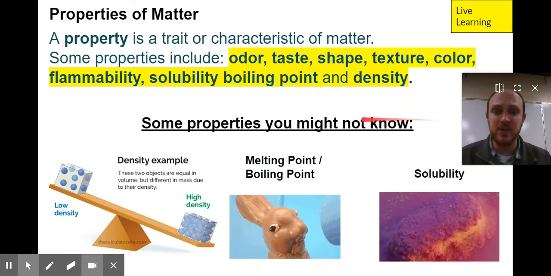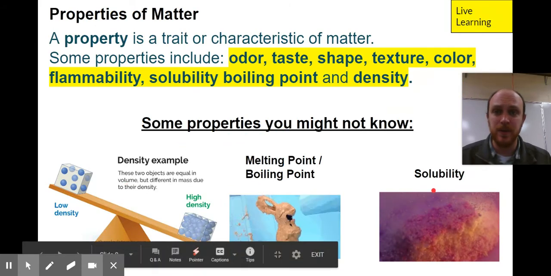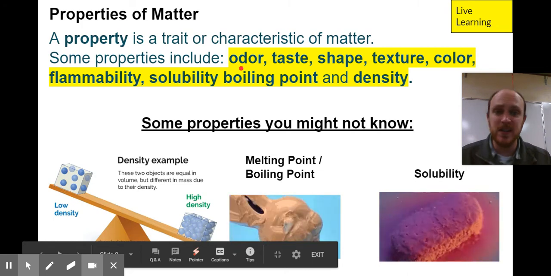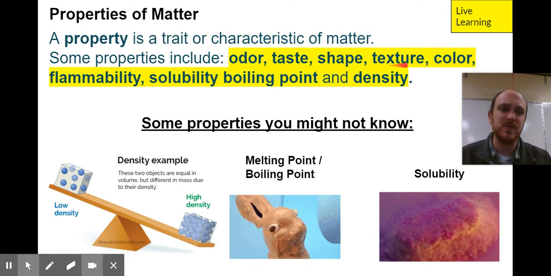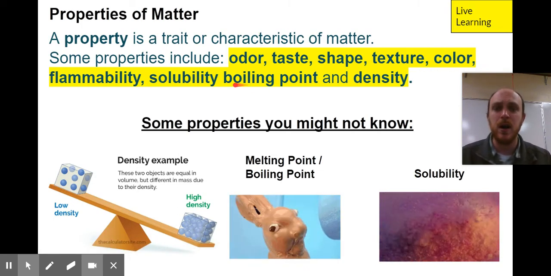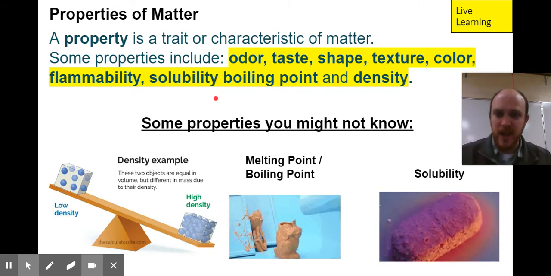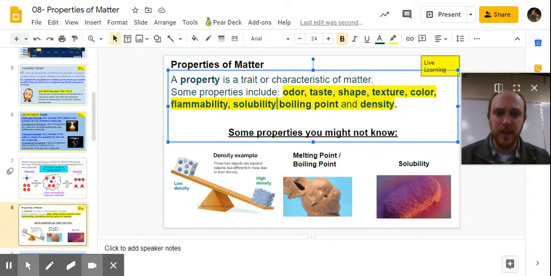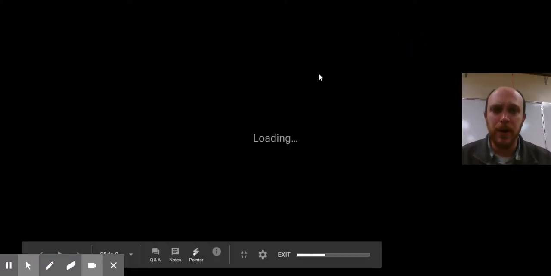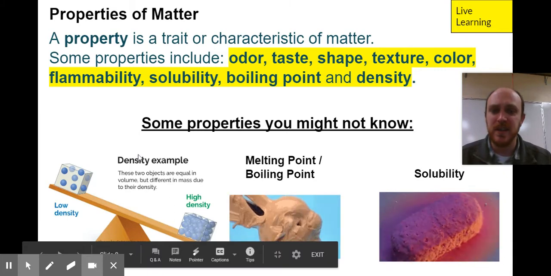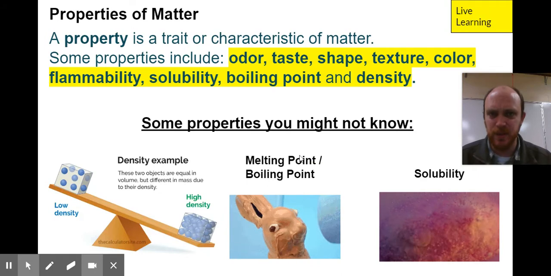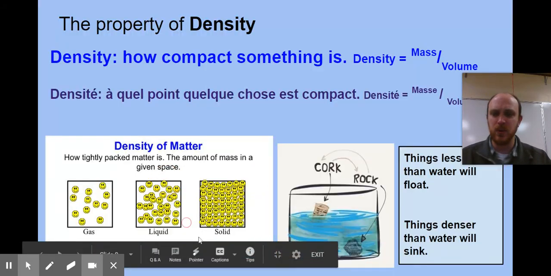Okay, so real quick, I'm going to introduce you to 3 different types of properties of matter. A property is a trait of or a characteristic of matter. Some we talked about before were odor, taste, shape, texture, color, flammability, solubility, boiling point, and density. And there's technically 4 that we maybe need a little practice with: density, melting, and boiling point, which are similar but different things, and solubility. So let's talk about what those mean.